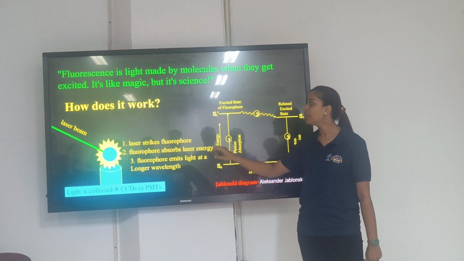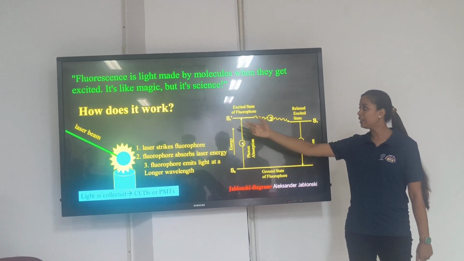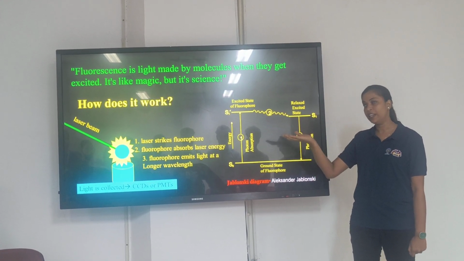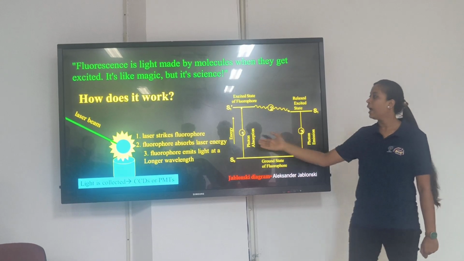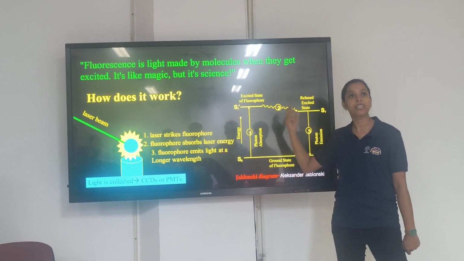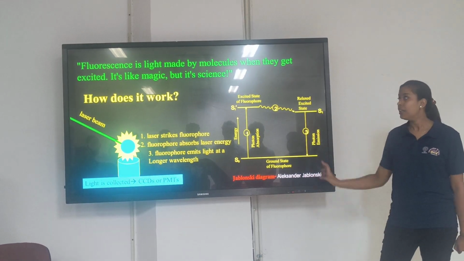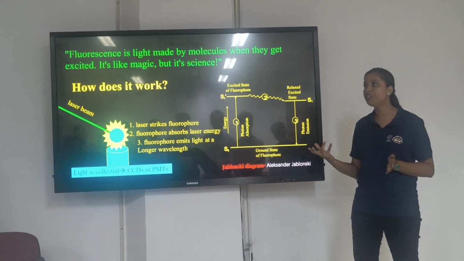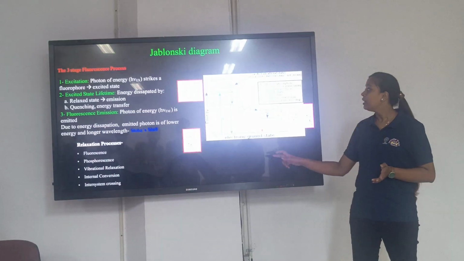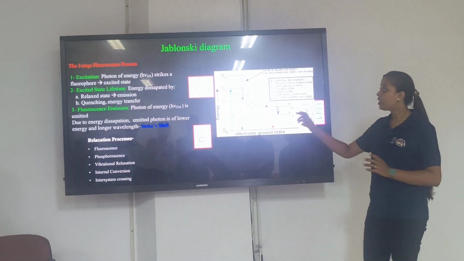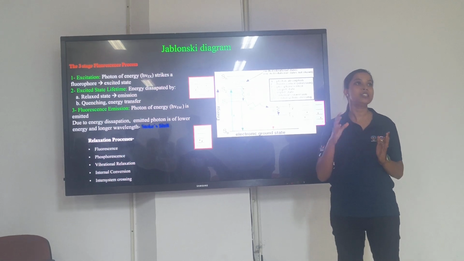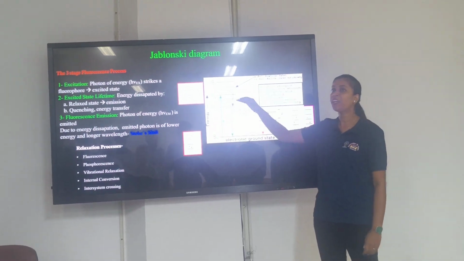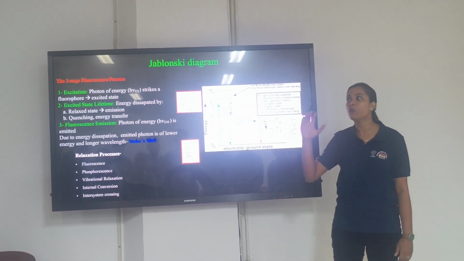Behind that, how does it work? Basically, as I told you, an electron beam or laser beam is exposed on the molecule. It allows an electron to go from the ground state to an excited state. And then there is emission of light from the excited state to the ground state. This pictorial representation is known as the Jablonski diagram, which was devised by Alexander Jablonski. This is a detailed Jablonski diagram, where various processes exist. When we allow light, the electron from the ground state goes to various excited states. There are various excited states in a molecule.